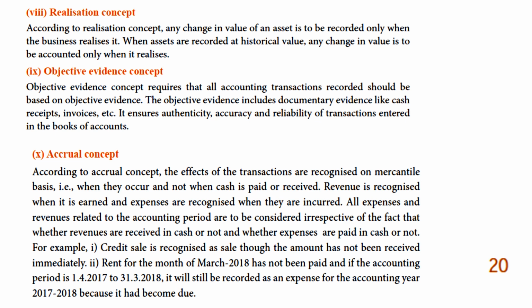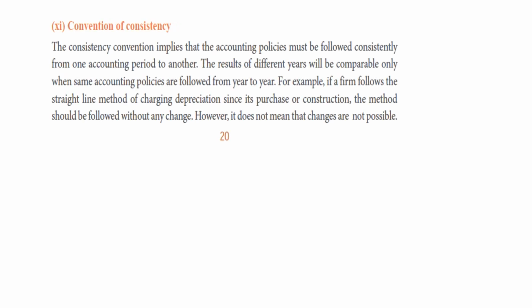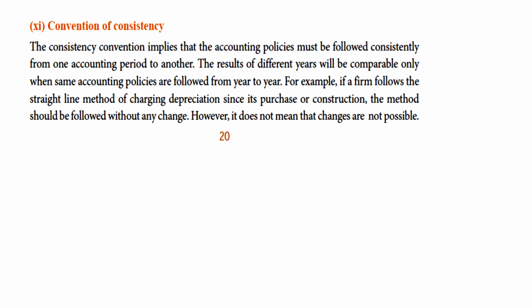Next, let's move on to the next topic. The 11th concept, convention of consistency. The consistency convention implies that accounting policies must be followed consistently from one accounting period to another. So it must continue from one period to another. The results of different years will be comparable only when the same accounting policies are followed from year to year. For example, if a firm follows the straight line method of charging depreciation since its purchase or construction, the method should be followed without any change. However, it does not mean changes are not possible.